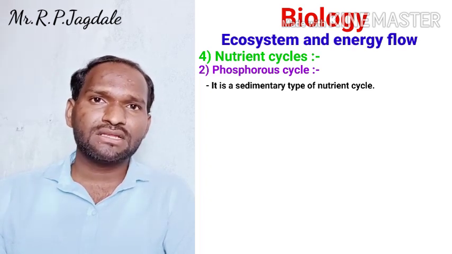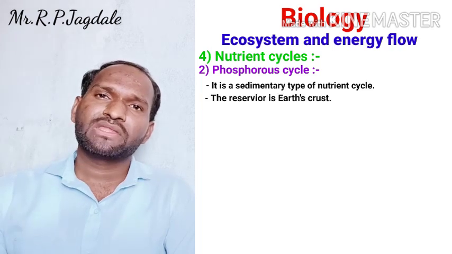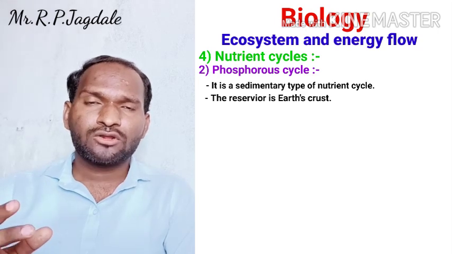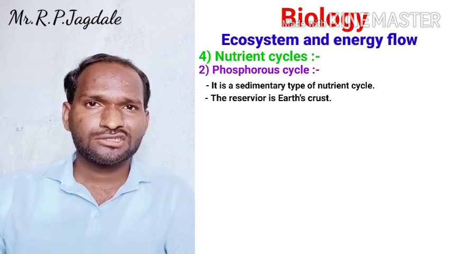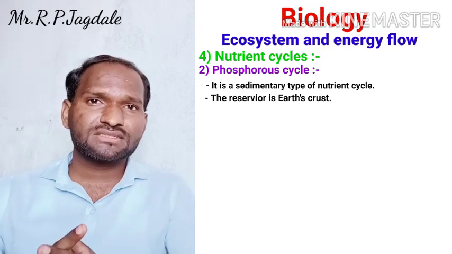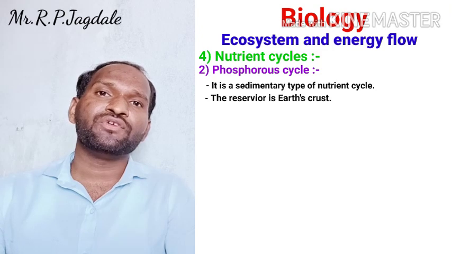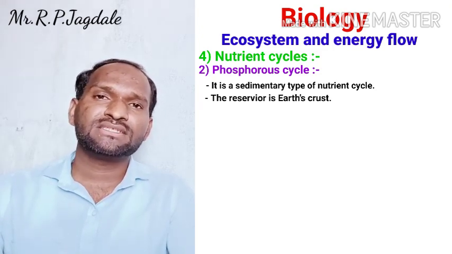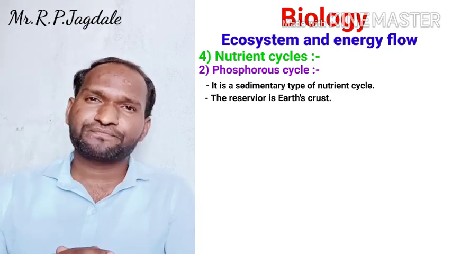In the phosphorus cycle, the reservoir is nothing but the earth's crust. That means the phosphorus is mostly present in the rocky mountains, in the rocks or in the earth's crust. This is the reservoir, and reservoirs are going to balance the needs of nutrients in the ecosystem. So here the earth's crust is nothing but the reservoir for the phosphorus cycle.